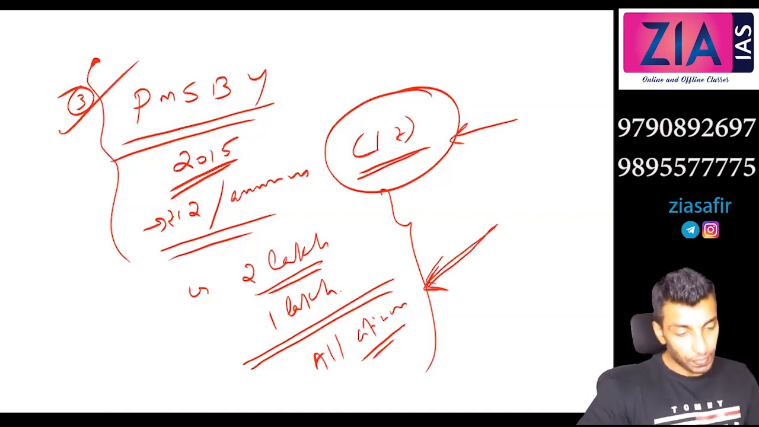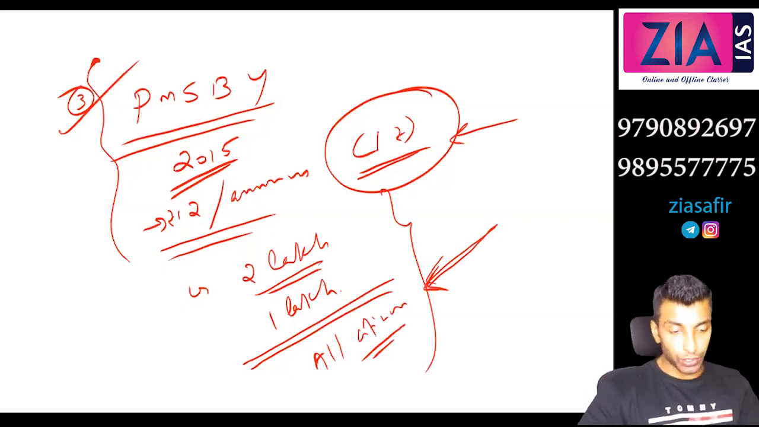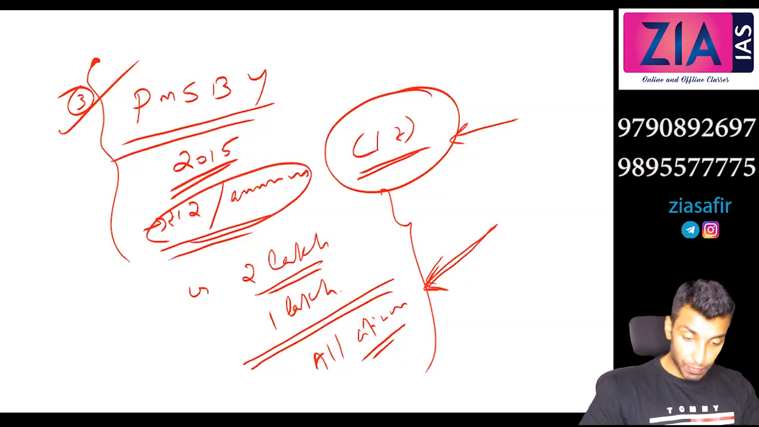So this is also a part of financial inclusion, and this is a clear-cut micro insurance. The reason is it is a financial product.